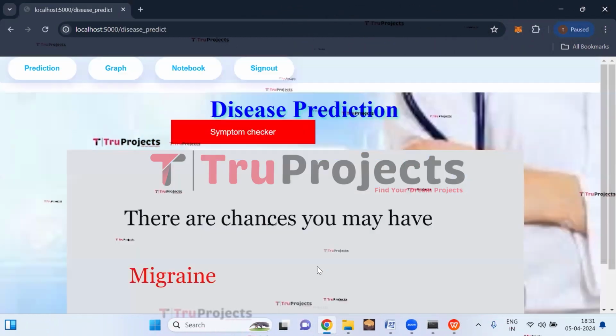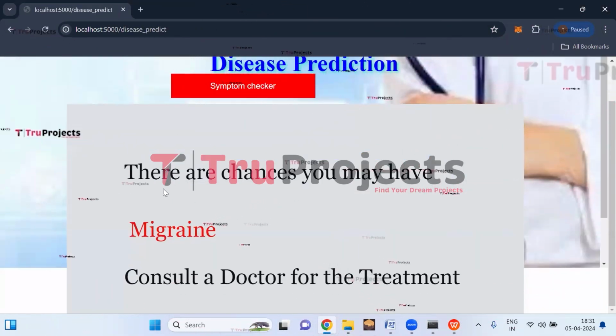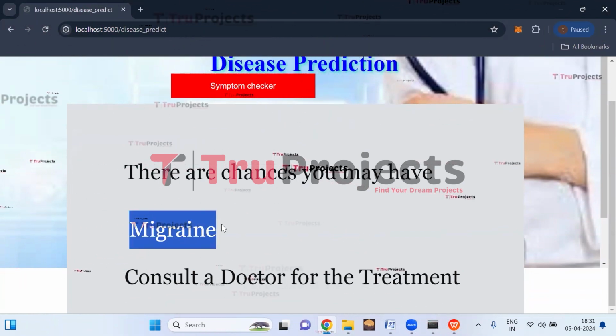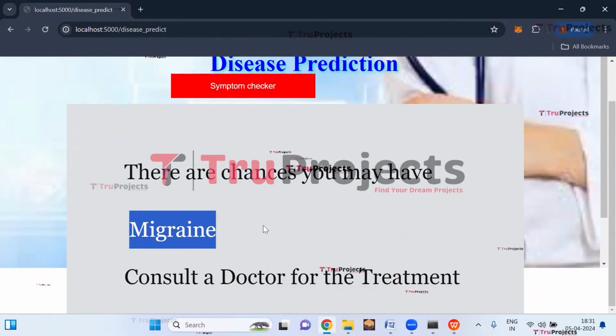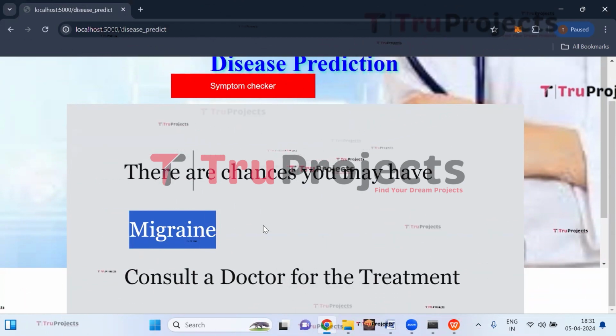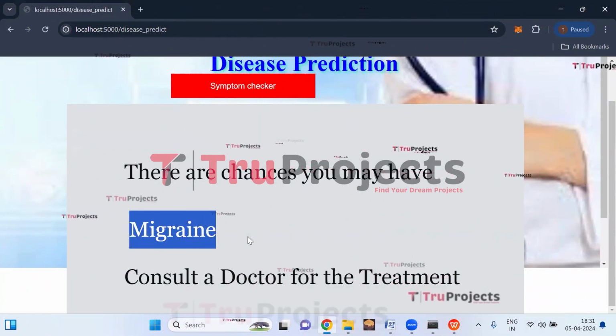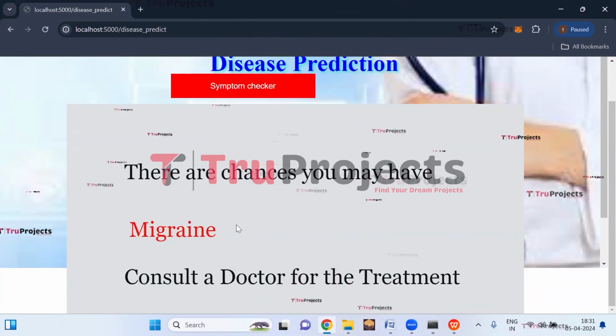Now click on check button. So here we can see there are chances you may have migraine. So this person can have migraine based on the symptoms which we have provided, and it is important to consult a doctor for the early treatment.